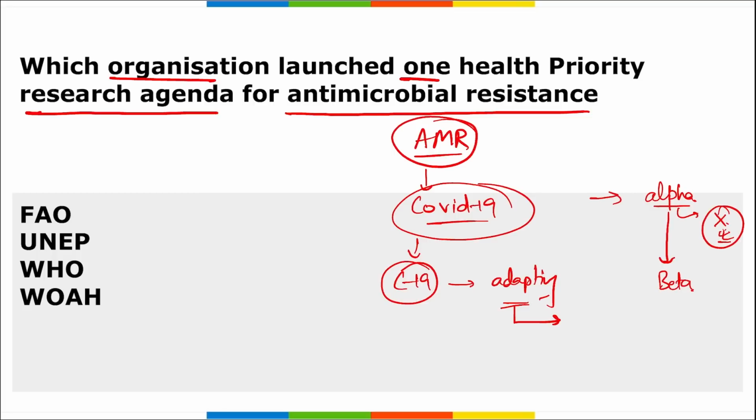Now this X vaccine that was developed for COVID-19's alpha variant will not be working on this beta variant because it has changed, right? Or we can say that it has updated itself. COVID-19 updated itself, it changed, right? It evolved, and it had more dangerous features compared to the alpha variant, and this X vaccine is not suitable for it. Then we have to again do research and development, and a new vaccine should be found.